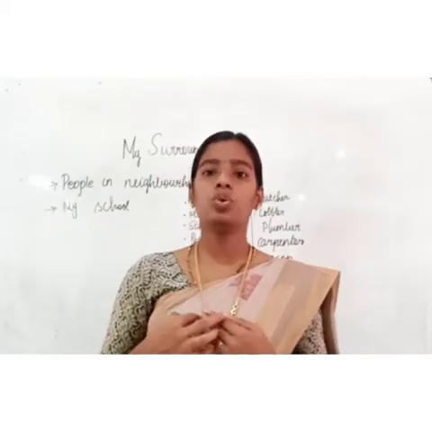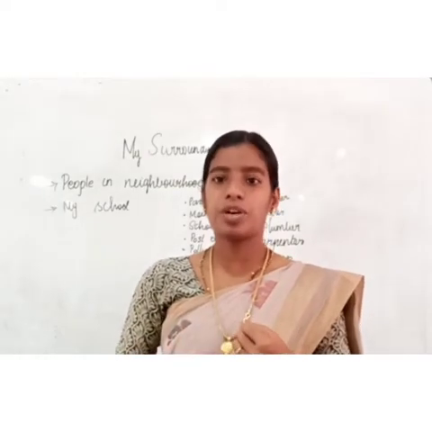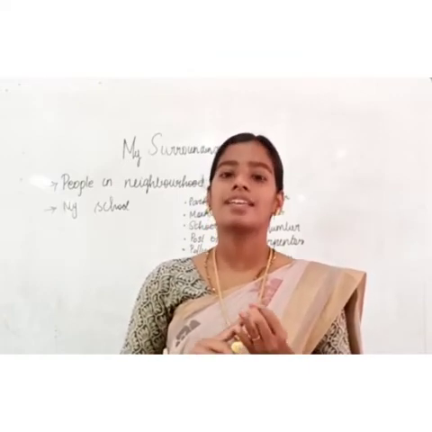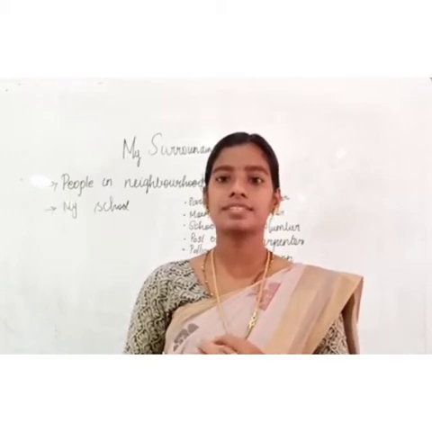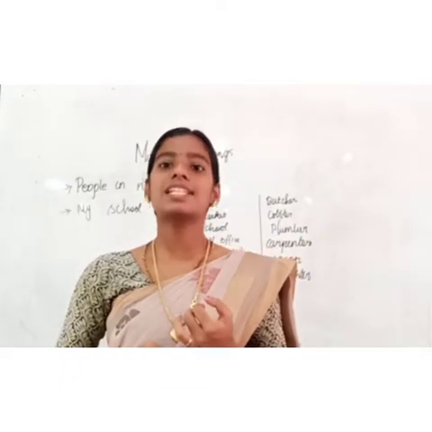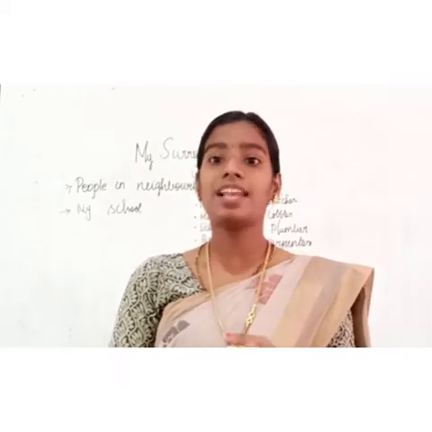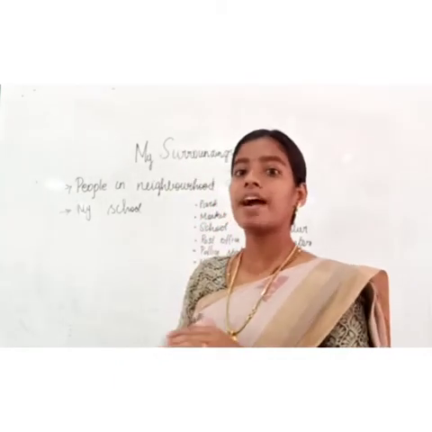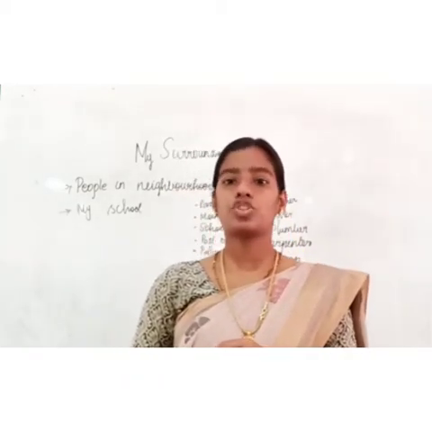So, in unit 2, that is my surroundings, we have learned about people in neighborhood, my school. Then, what is the third topic? About our festivals. Fourth one, modes of travel. Then the fifth one, modes of communication. In today's class, we can revise the first two headings, that is people in our neighborhood and my school.